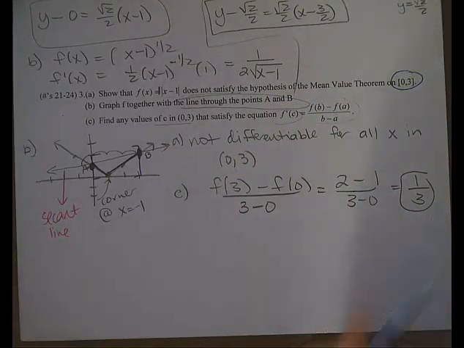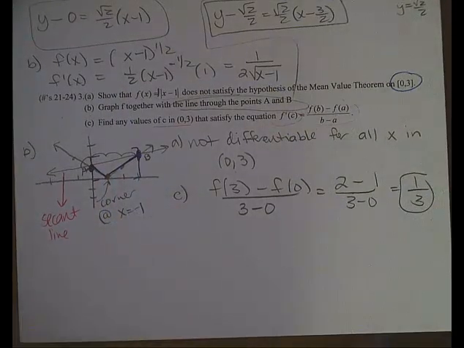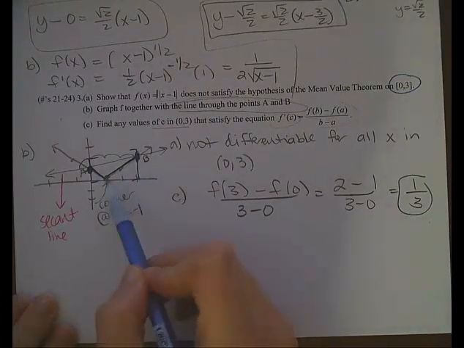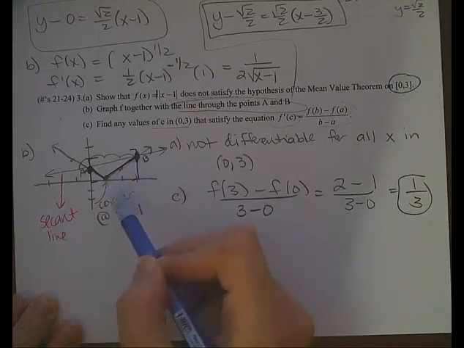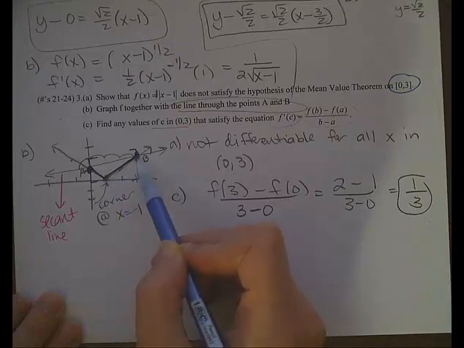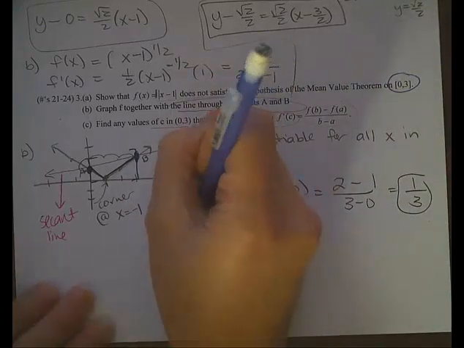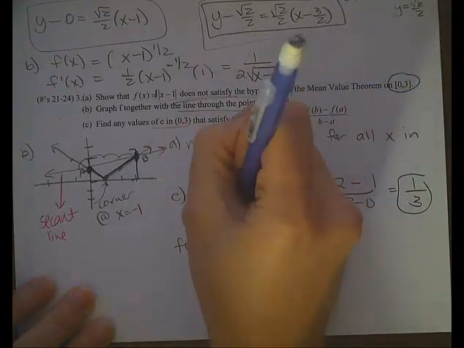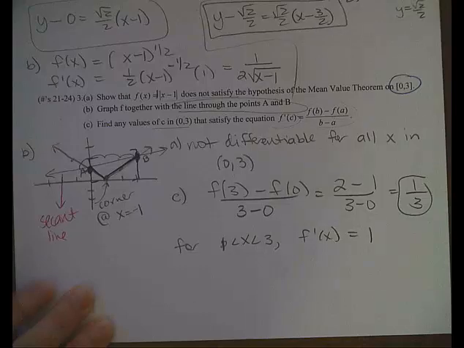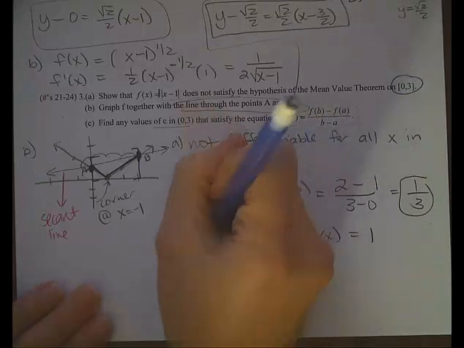So now what we want to do is we want to see if there's a point where the derivative, which is the slope of the tangent line, ever equals 1/3. So what we have to notice here is that these are two lines being connected at a corner. On the right side, so from 1 to 3, the derivative, which is the slope of the tangent line, is just 1, because it's going up 1 over 1, up 1 over 1. So for x from 1 to 3, the derivative is equal to positive 1. And then between 0 and 1, the derivative, which is the slope of the tangent line, is negative 1.